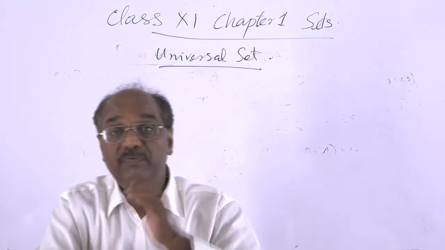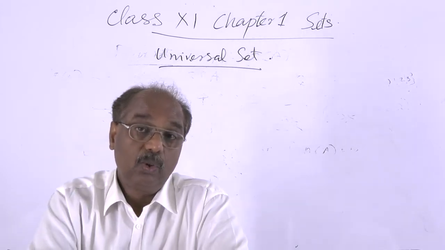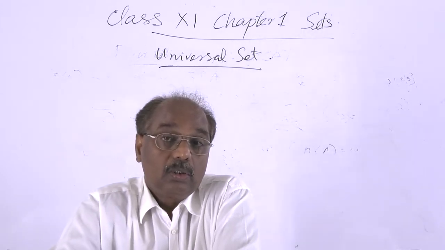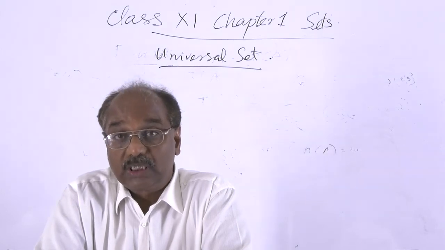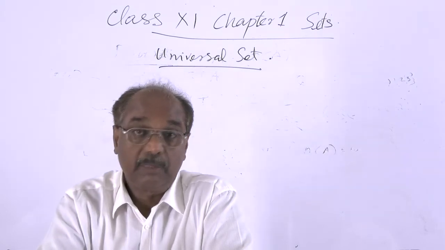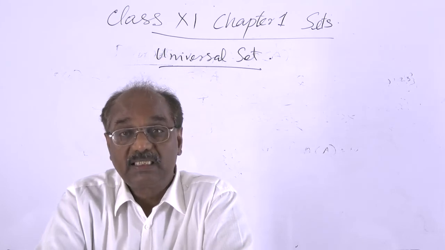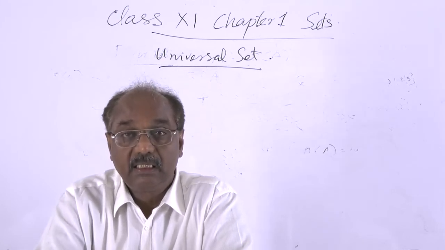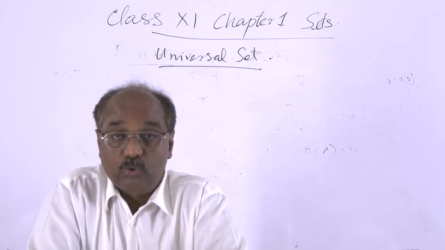And now if we consider numbers only below 1000, only numbers below 1000, where numbers means real numbers, then the universal set in that case is all the real numbers below 1000.